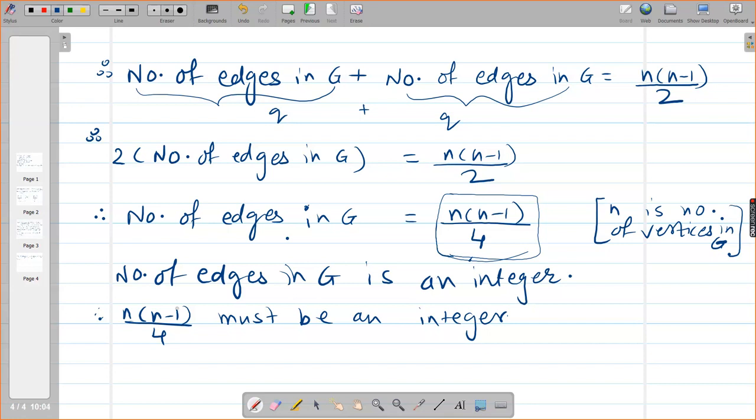And now, when will it be an integer, tell me. n into n minus 1 by 4 is an integer. ये integer कब होगा बताओ? If I put n की value 2, then it will be n into n minus 1, मतलब ये 4, मतलब ये half, ये fraction हो जाएगा. लेकिन हमने क्या कहा है? This is an integer, ऐसे कहा है. तो क्या होना चाहिए बताओ? What are the possibilities of n?